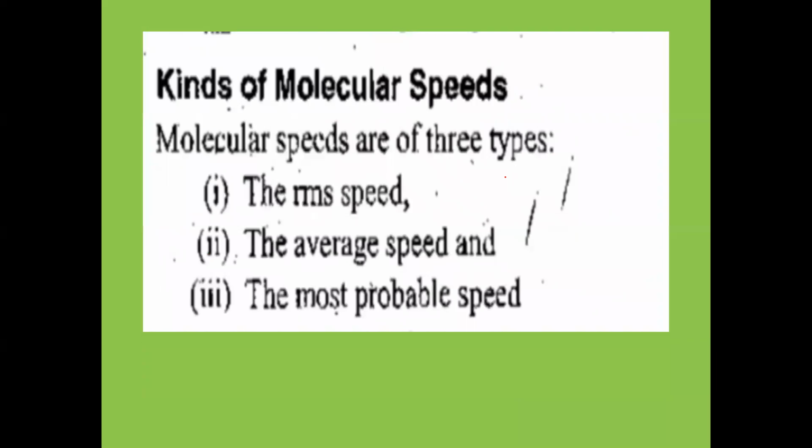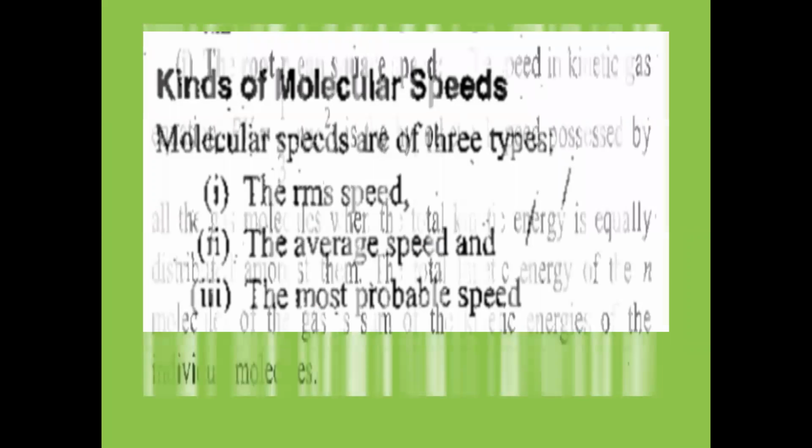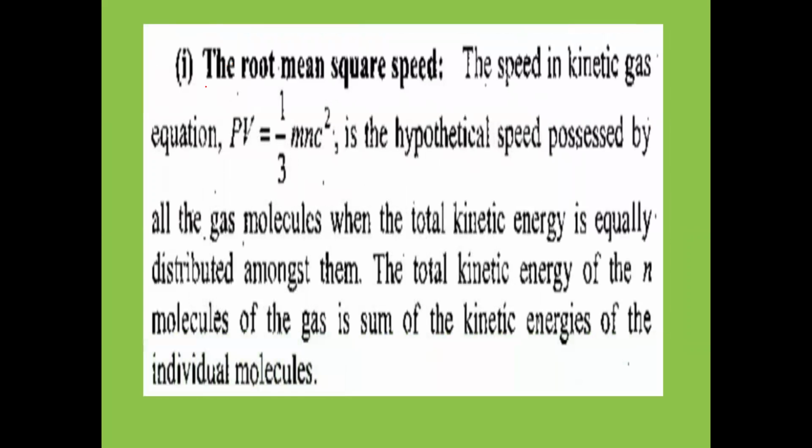Kinds of molecular speeds. So how many types in total? Molecular speeds are of three types. What are they? RMS speed, which means root mean square speed, then average speed, and the most probable speed. The first one: suppose we are taking the root mean square velocity, the RMS velocity.